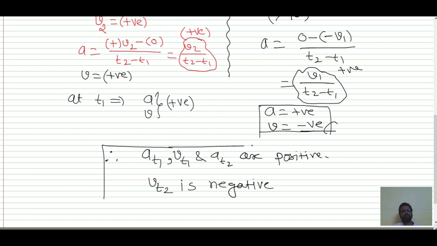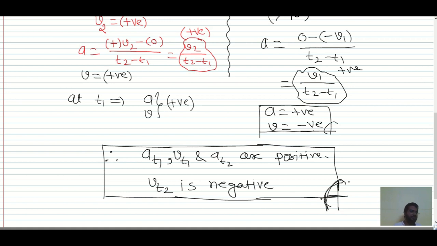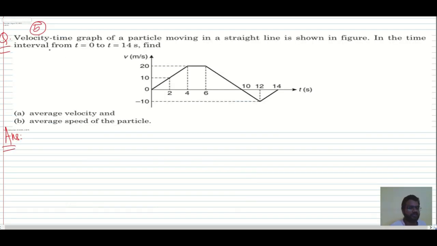Chalo, so I hope all these quantities are clear to you all. Now if you have any doubt in reading the graphs, I'll recommend to watch that video whatever I provided for the graph, right? Fifth question. In this question it is given the velocity time graph of a particle moving in a straight line is shown in the figure. In the time interval from t is equal to 0 seconds to time t is equal to 14 seconds, find average velocity and average speed. Okay, so over here average velocity we want and average speed we want.